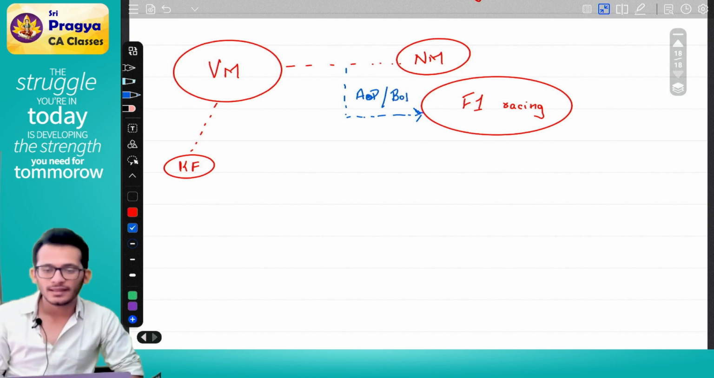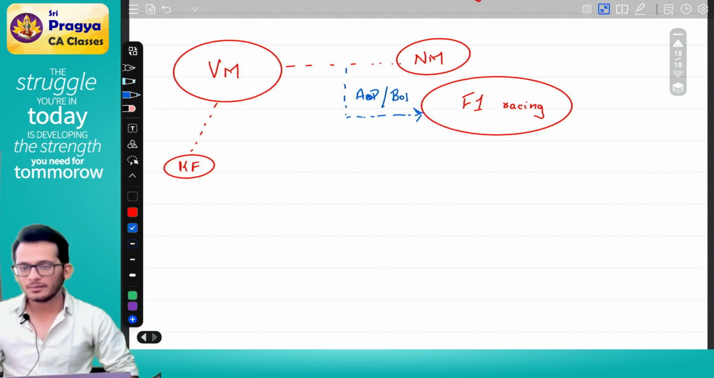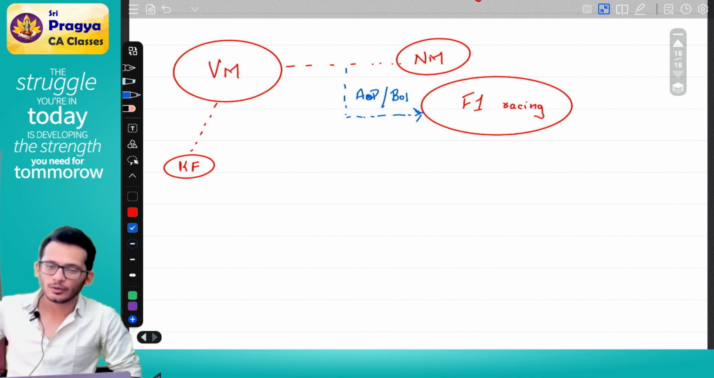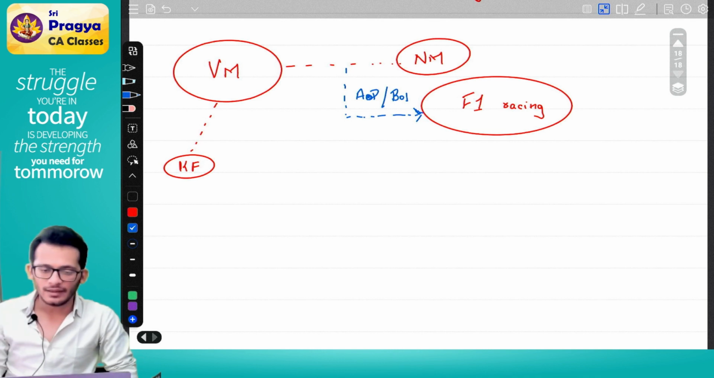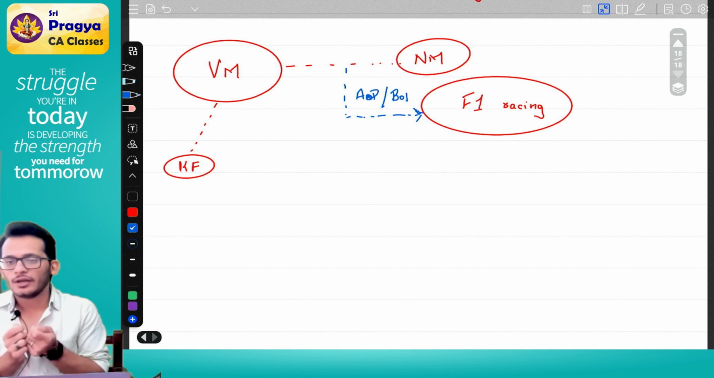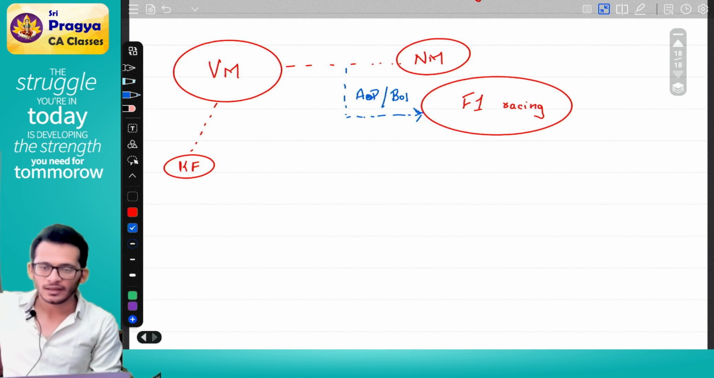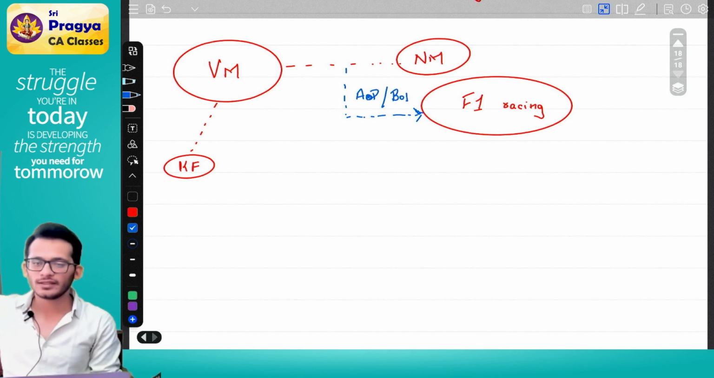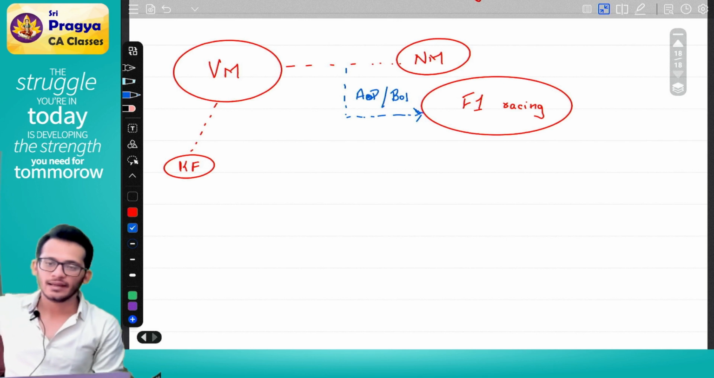Yes or no? Yes. Recapping the story, I am Mr. Vijay Mallya, having Kingfisher, doing great business, decided to buy one F1 racing team. I do not have enough money in hand, so I went to Mr. Nirav Modi and said, let's together buy one F1 racing team.